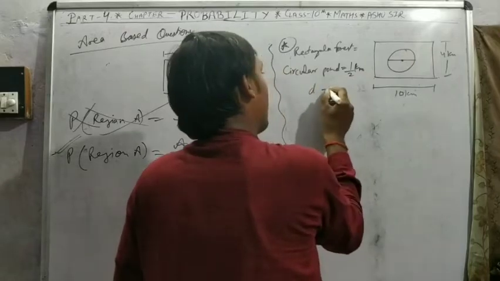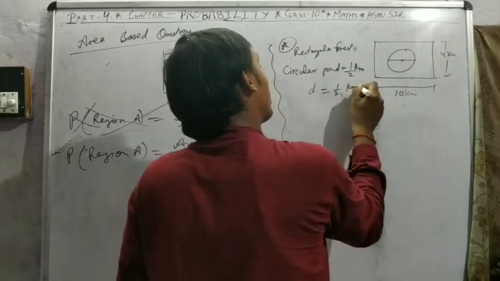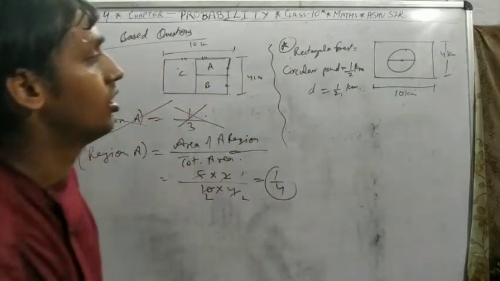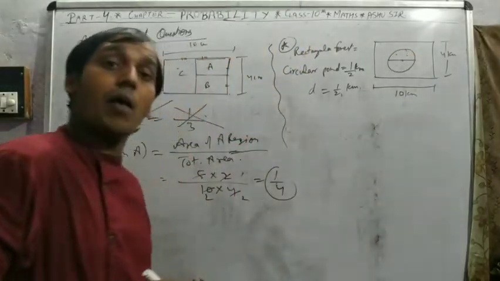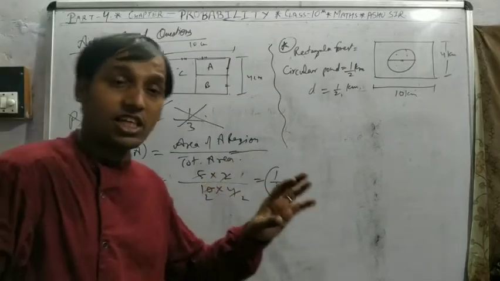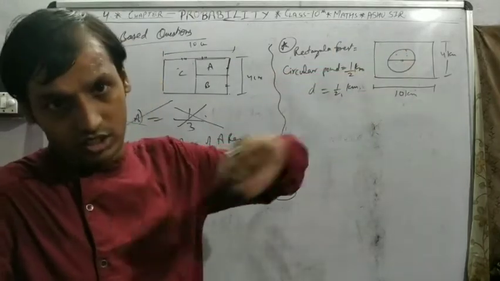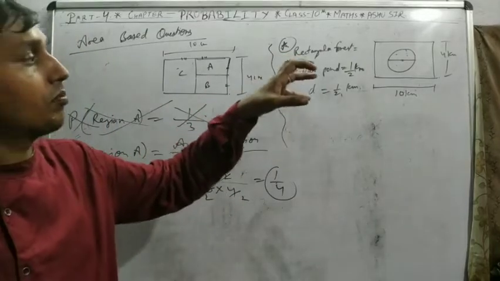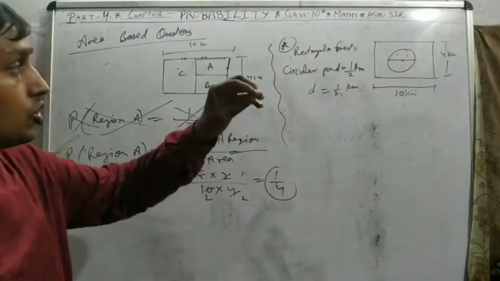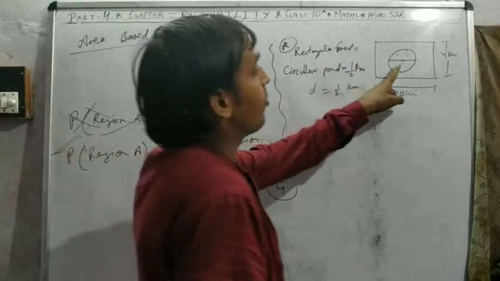Means diameter is 1/2 kilometer. That's a pond. And a plane has crashed inside the forest. Find the probability that the crashed plane dropped inside the pond.